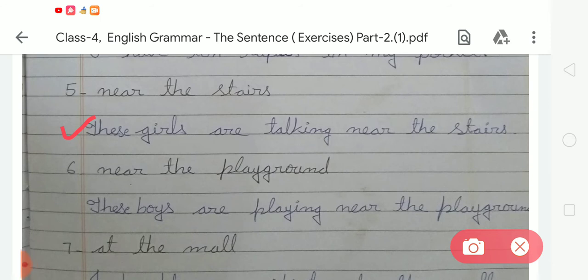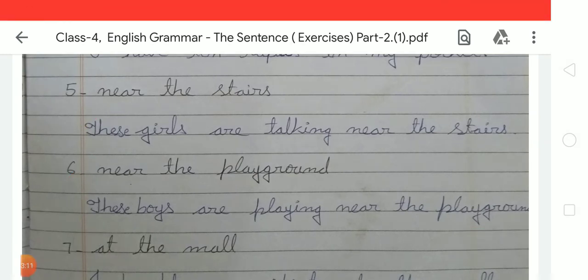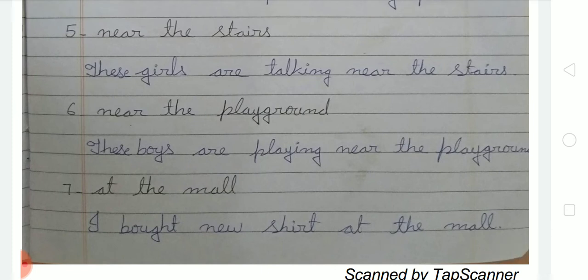Now moving to the next, number 6. In number 6, there is near the playground. So we have to write these boys are playing near the playground.